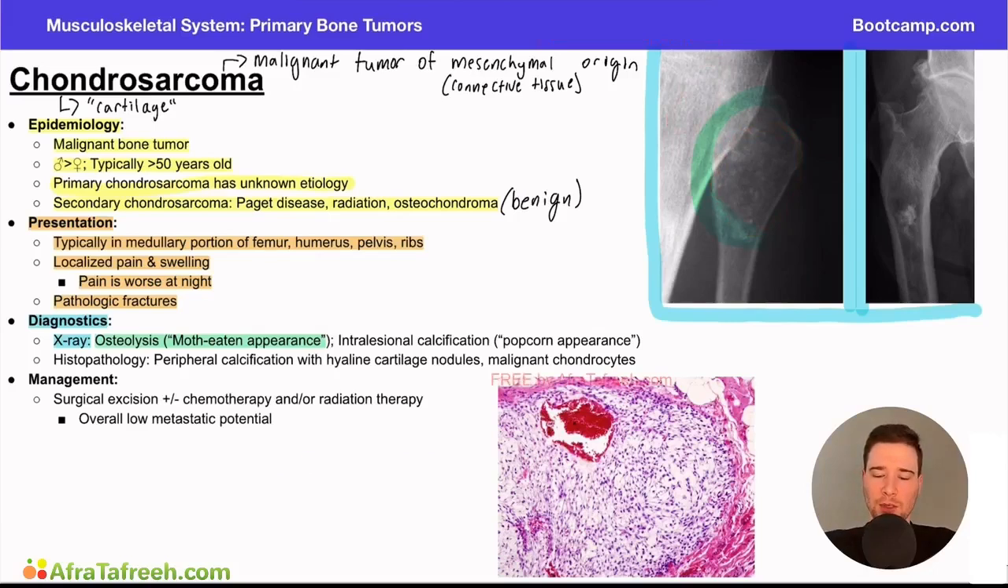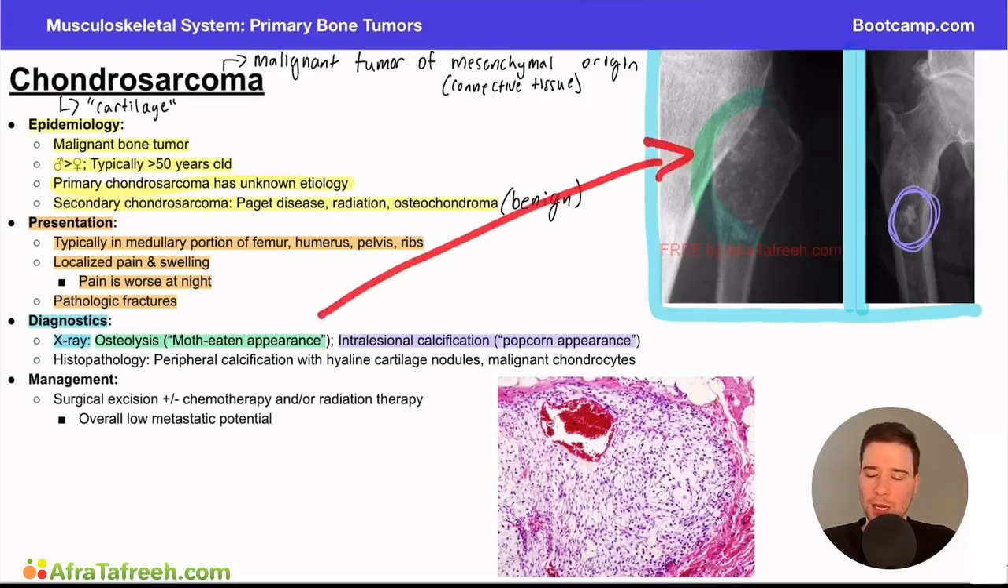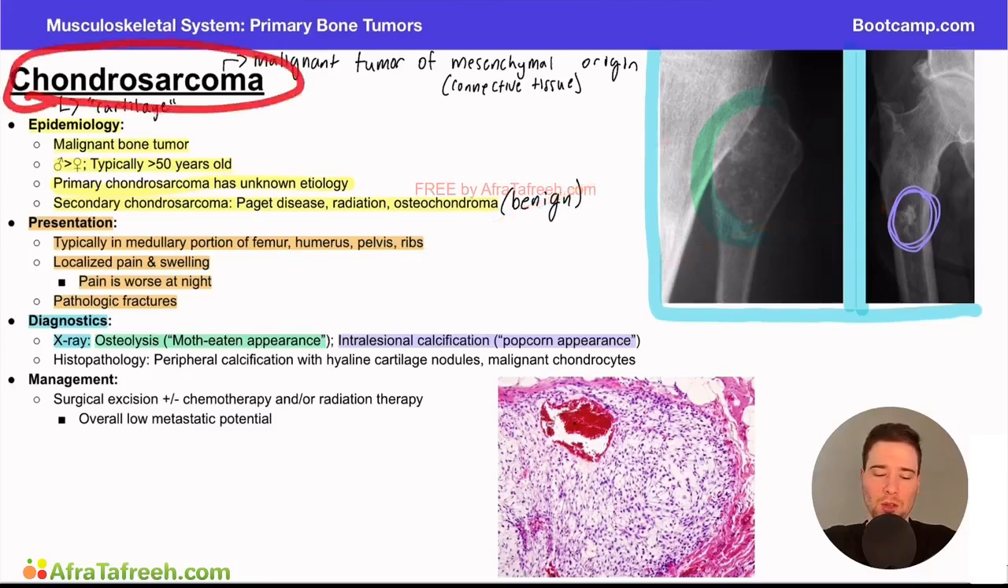The other classic finding you can see are these intralesional calcifications, sometimes called popcorn calcifications or said to have a popcorn appearance. So if you look at our image in the corner, you can see this lesion right here, right? You can appreciate how this kind of looks like a piece of popcorn. It's a very obvious calcification or lesion within the bone. This is another classic way that this can present. So we can either have the osteolysis, moth-eaten appearance, or the intralesional calcifications. Both of these are consistent with a chondrosarcoma in the right clinical setting. Now, also important to know the histopathology here is going to include peripheral calcifications with hyaline cartilage nodules and malignant chondrocytes.